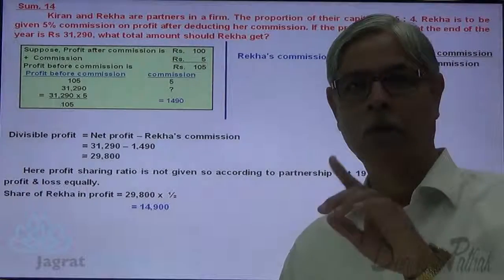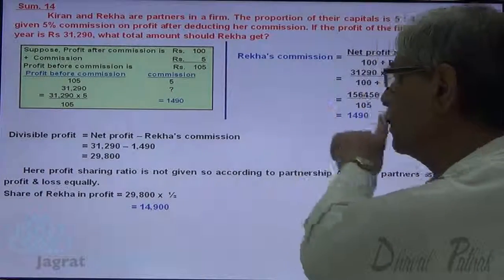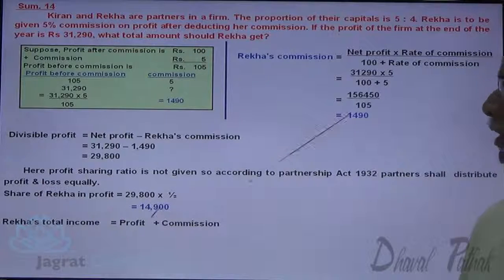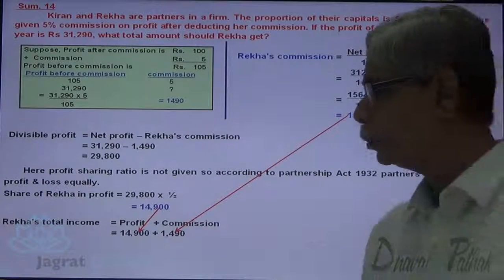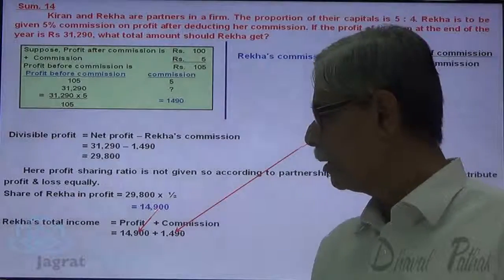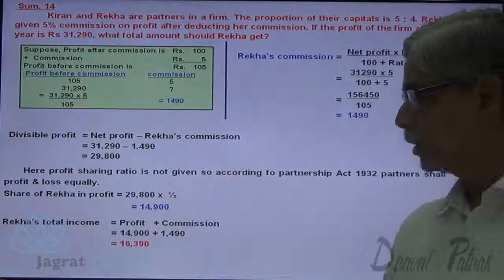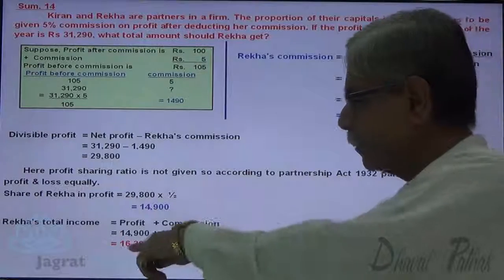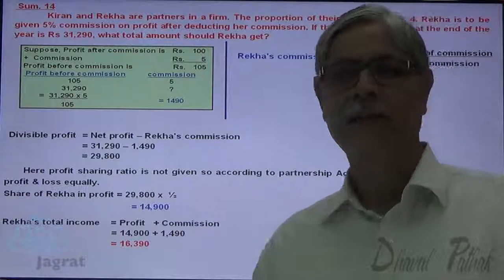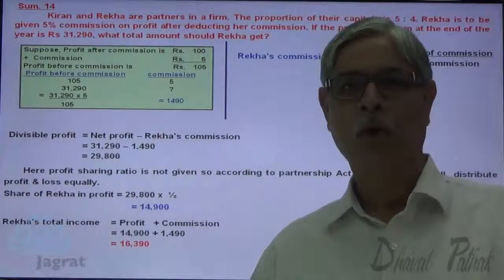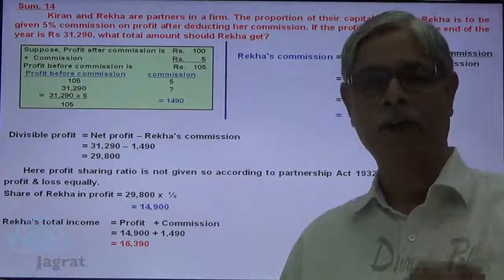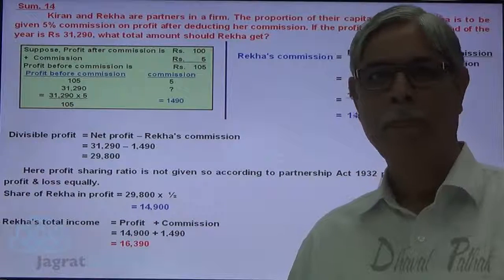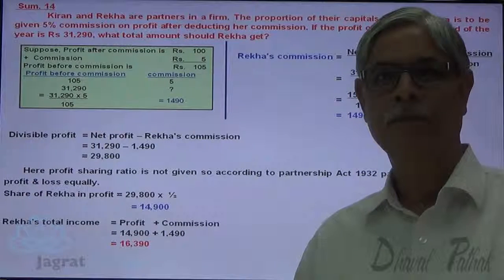So total income of Rekha is share in profit plus commission. Share in profit 14,900 plus commission 1490. This is the total income of Rekha, which has been asked in the example, that is 16,390, the income of Rekha, which includes her half share in profit and commission. I think you have followed this sum. Thanks to all of you.